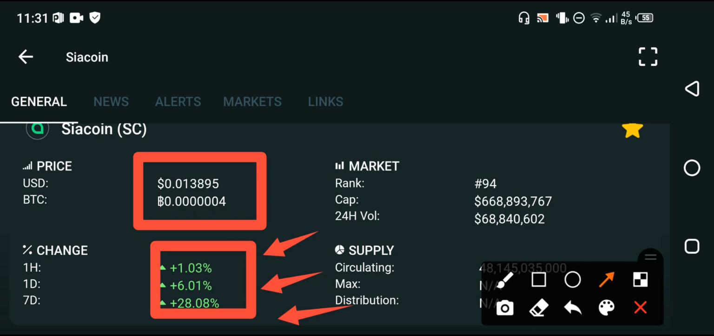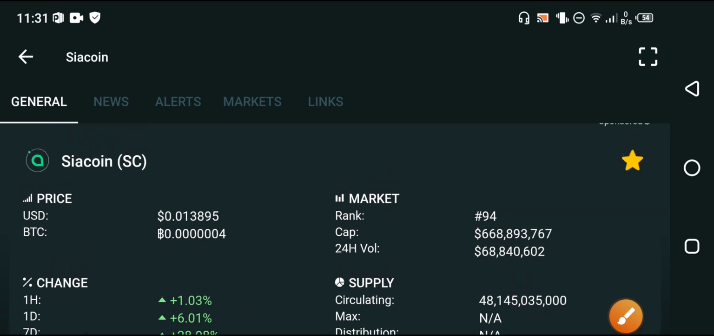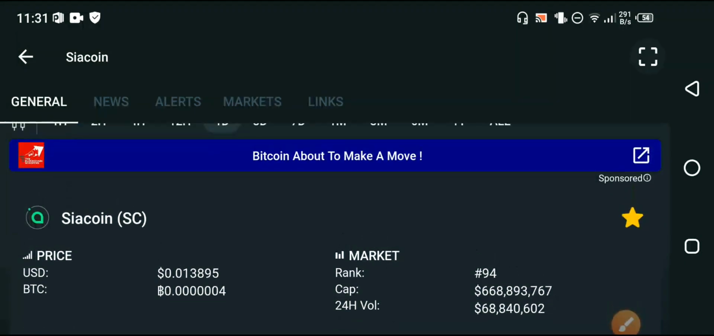My friends, if we talk about the market rank of the Siacoin, at this time the market rank of the Siacoin is 94. That is the market rank. Absolutely the rank will also increase if the price changes increase my friends.